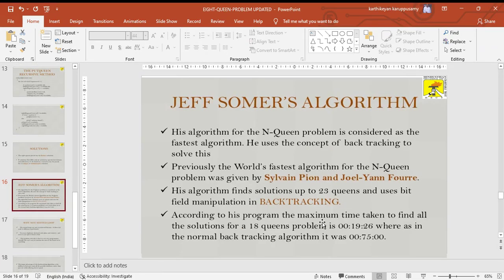Another one is Somers' algorithm. This algorithm supports the n-queens problem, and this is the fastest algorithm for the n-queens. It was founded by Xiaoluan Pian and Joel N. Force. Okay, this algorithm is also based on the backtracking algorithm. The maximum time taken to find all solutions of the 8 queens problem is 19 minutes 26 seconds, whereas the normal backtracking algorithm takes 75 minutes.